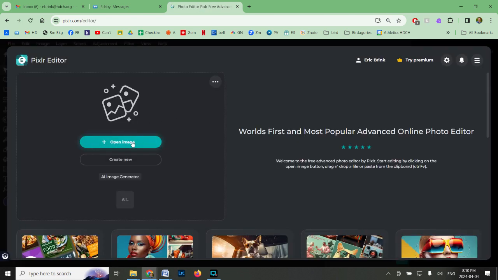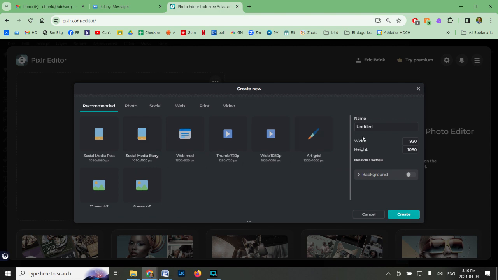Before, what we were doing is we're making an image. We're opening images. You can see them down there. So we're going to go to Create New. So we've got a new one. We're going to call it Brink Wormhole. Well, I am. And we're going to change the size so that it is square. So we're going to go 1080 to make it the same and click Create.